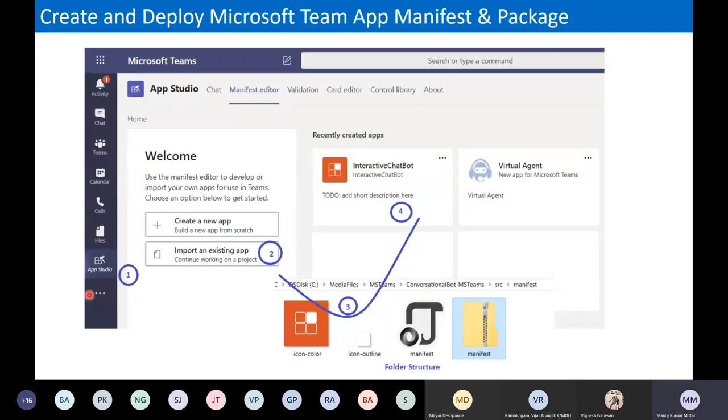Okay, so once we are ready with our app manifest file, here is how to deploy. For example, this is the solution which we are creating for MS Teams using Node.js. These are the three different files that come for us in the solution: the icon color, the icon outline, and the manifest file. The manifest file is what we discussed in the last slide. We need to take all three files, right click and zip them, and give the name manifest. Once you log into your Teams, go to App Studio, import an existing app, and select this particular manifest file, and that's it. We are good to deploy the runtime in our Teams.